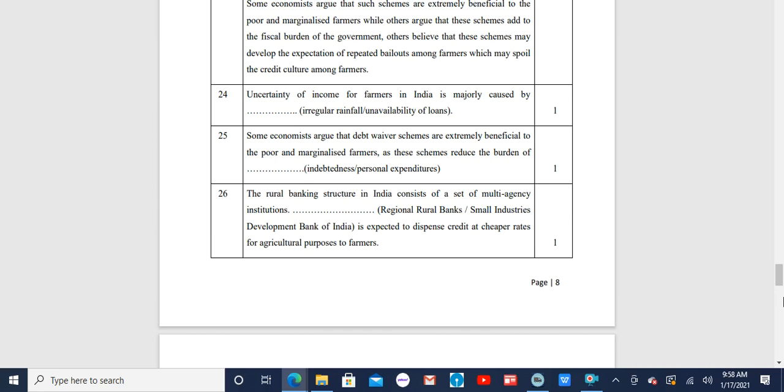The next question reads as follows. The rural banking structure in India consists of a set of multi-agency institutions. The options given here are the regional rural banks, and the second option is small industries development banks of India. Let me complete reading the whole question so that you are able to choose the correct option. Is expected to dispense credit at cheaper rates for agricultural purposes to farmers. The correct option is the first one, regional rural banks.